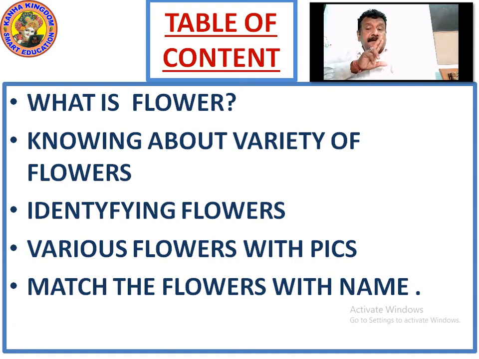We will be looking at what is a flower, knowing about a variety of flowers, identifying flowers, matching the flowers with the name, and at the last, an exercise, which I will be doing. You have to just make the graph and write it down. Right? So be ready, write this down.